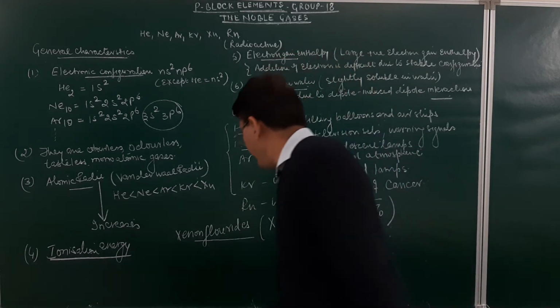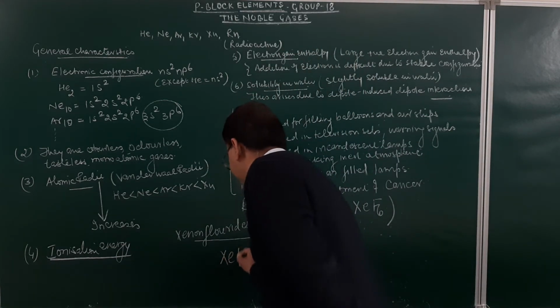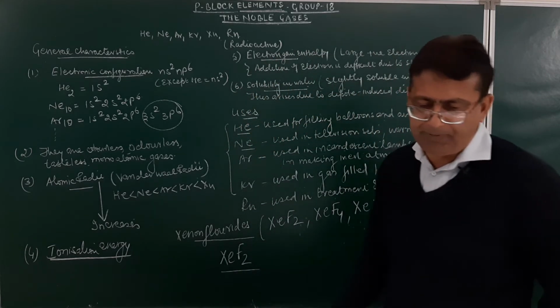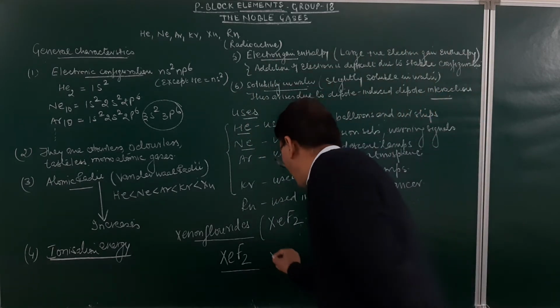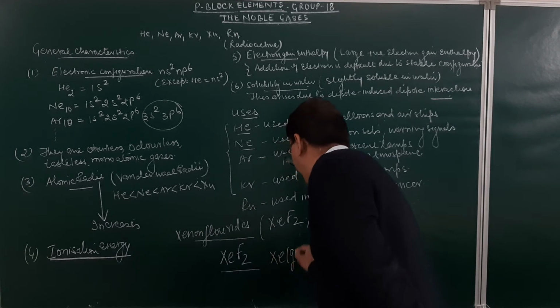If you talk about xenon difluoride, XeF2, how will we prepare this? We take xenon in the form of a gas.